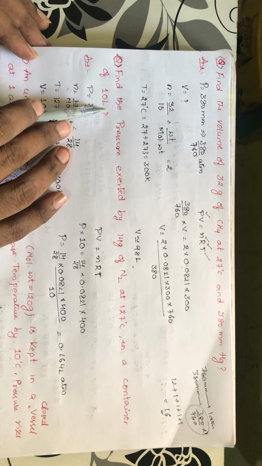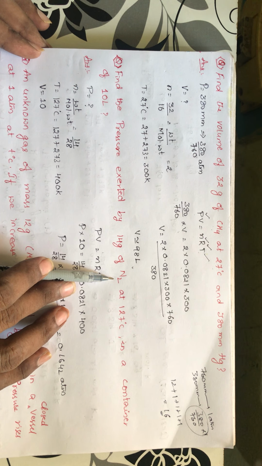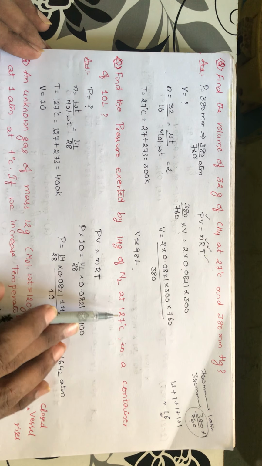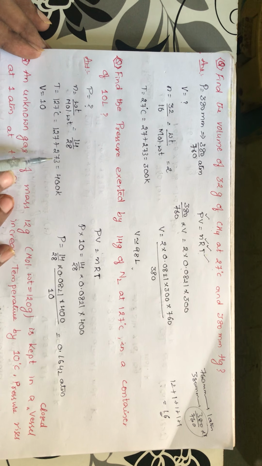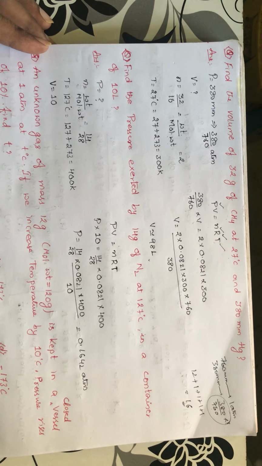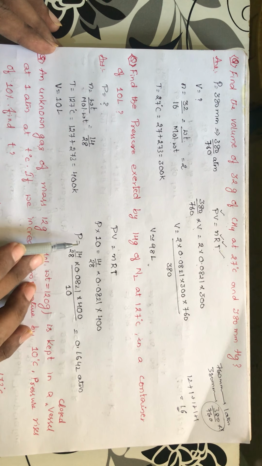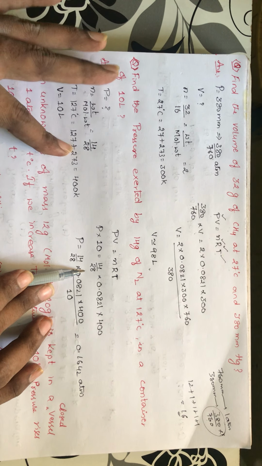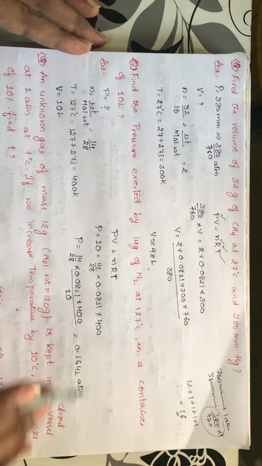In the same way, this question: find the pressure exerted by 14 grams of N2. 14 grams of N2 means, what is the N2 molecular weight? 14 plus 14 it is 28, and weight is 14. So n will be 14 by 28. Temperature is 127 degrees centigrade he is mentioning. 127 degrees centigrade means by adding 273 it becomes 400 Kelvin. And volume of the container he has mentioned as 10 liters. So you are taking in liters. So you require the pressure. Equation is PV = nRT. You should find out the P. V is 10 and n is equal to 14 by 28. So 14 by 28 will be 1 by 2, and R value is 0.0821 into 400 Kelvin. So that you will be getting the answer.